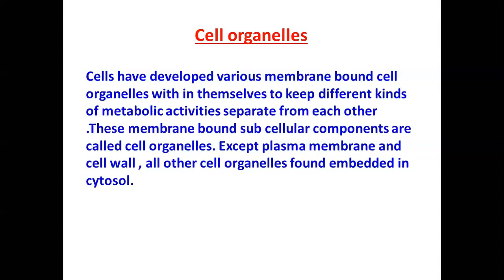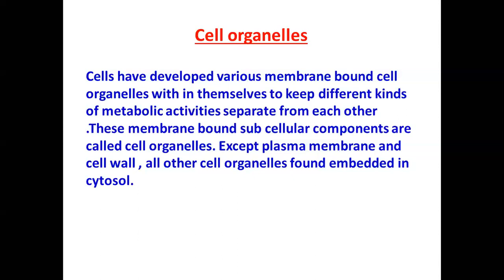These membrane-bound subcellular components are called cell organelles. Except plasma membrane and cell wall, all other cell organelles are found embedded in the cytosol. Each cell organelle has a definite shape, structure, and function.